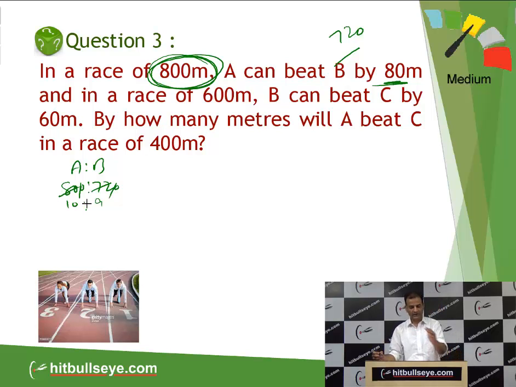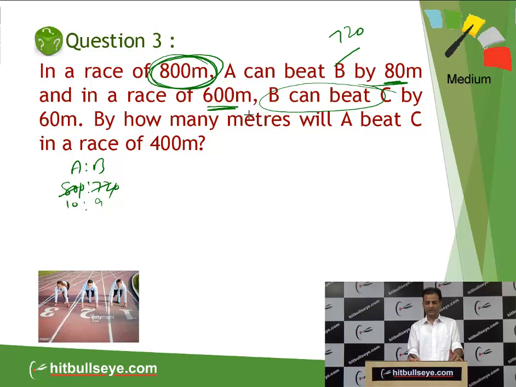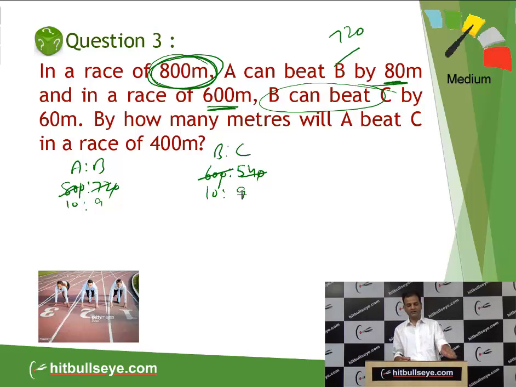And now we will move further. In a race of 600 meter, B can beat C by 60 meter. Again, if B is running 600 and beating C by 60 meter, can we say C will run 540 meters? Again, convert it into lowest terms, the zeros cancel: 10 ratio 9. So A ratio B is 10 ratio 9, and B ratio C is 10 ratio 9.